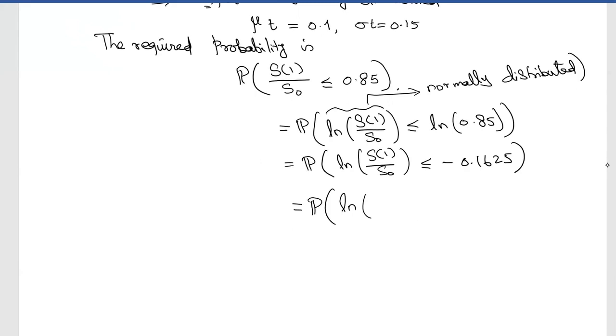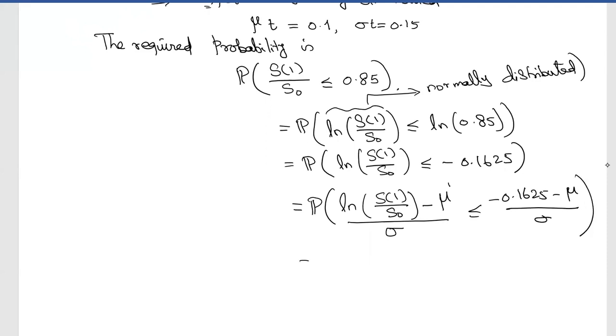So in order to convert it to standard normal, you have to subtract mu and divide by sigma: probability that ln of S1 by S naught minus mu divided by sigma is less than or equal to minus 0.1625 minus mu divided by sigma, where mu is 0.1 and sigma is 0.15.